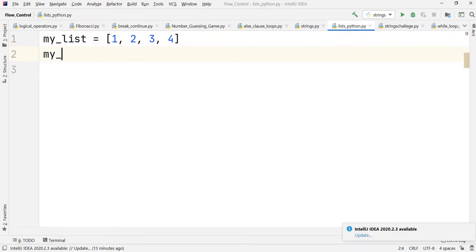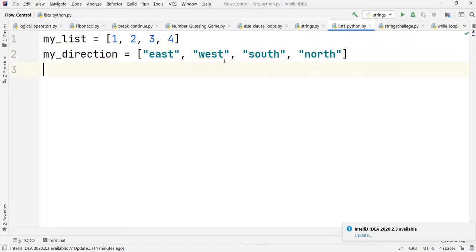Even a list could be something like this. I will take another example: my directions. Again the same thing with respect to strings. Suppose I take east, comma, west, comma, south, comma, and north. Here is another list which has strings in it, so it is a list of strings.